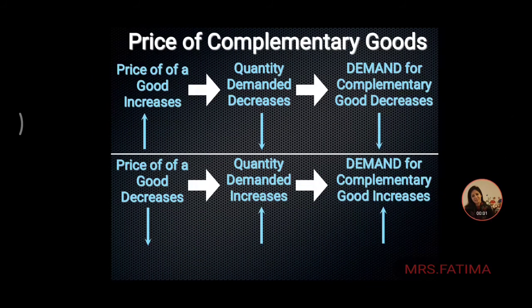Okay, so in prices of complementary goods, if the price of the good increases, like say for example the price of cars increases, the quantity demanded for the same thing, that's cars, decreases, and the demand for complementary goods will also fall down. That means people will demand less of petrol. So if prices of cars have gone up, the quantity demanded for cars comes down, and at the same time the demand for the complementary good, that is petrol, also decreases.